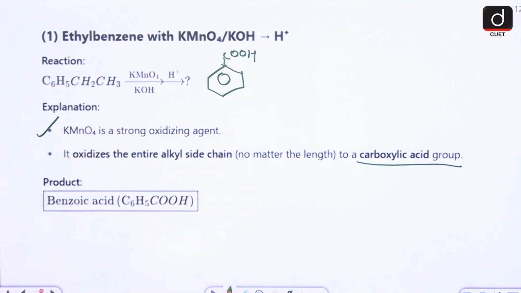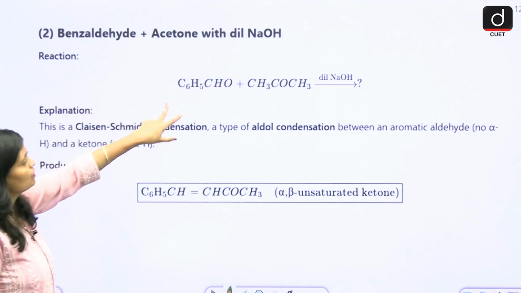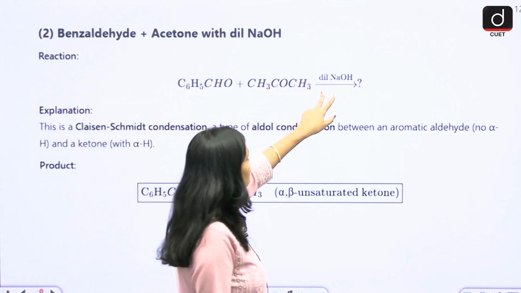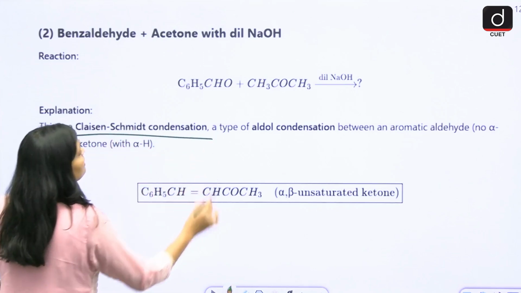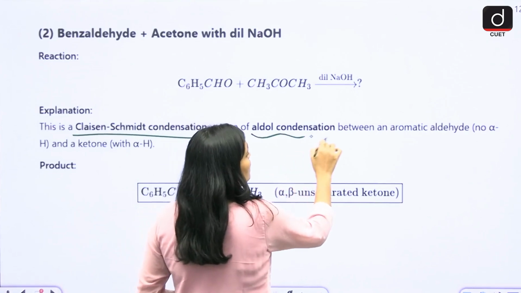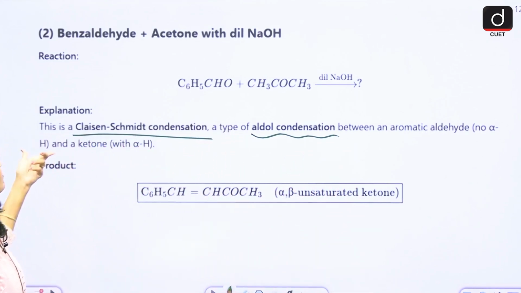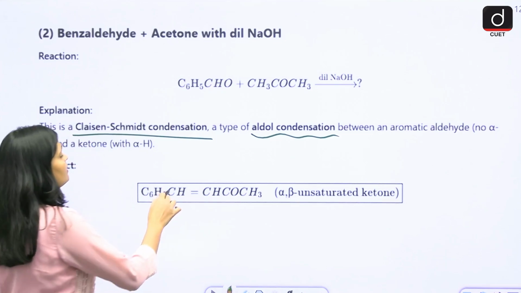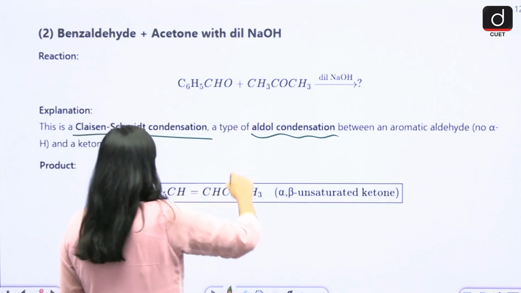C6H5COOH, right? So this entire alkyl side chain is removed and you will get carboxylic acid. Benzaldehyde to acetone. This is benzaldehyde and acetone in the presence of NaOH. So basically, this is the Claisen-Schmidt condensation reaction, which is a type of aldol condensation, right? Aldol condensation where no alpha hydrogen is required. So here, what is the product when you form this C6H5CHO and this acetone?